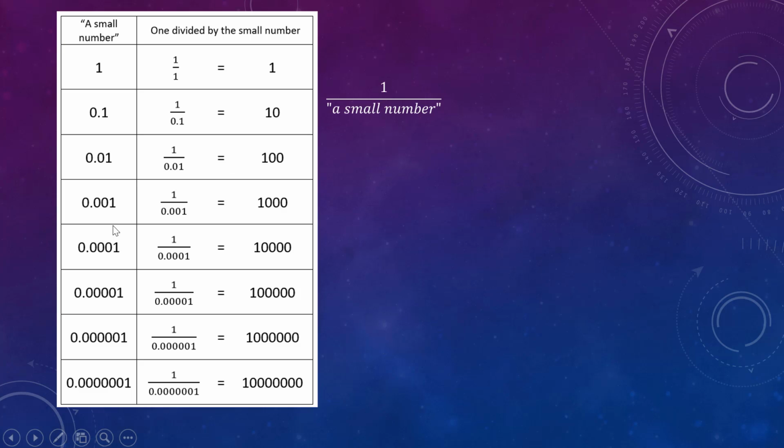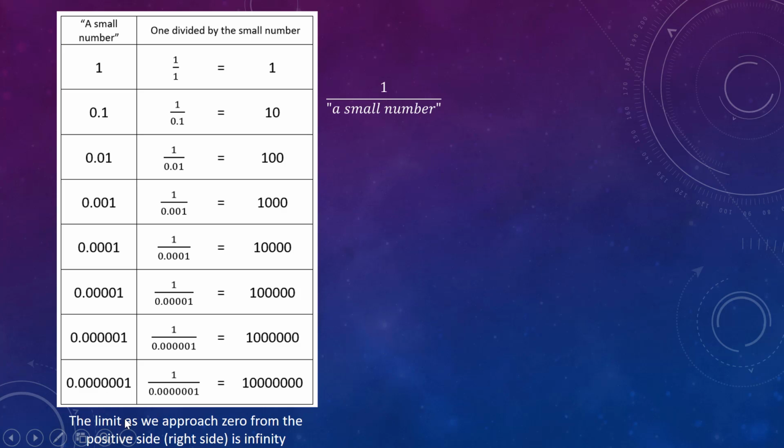As we keep going and have smaller and smaller numbers that approach 0, what happens to the value of 1 divided by this small number? Hopefully you can see that as we divide by smaller and smaller numbers, we end up with larger and larger numbers. In fact, there is not an upper limit to the value we could get as we decrease this number.